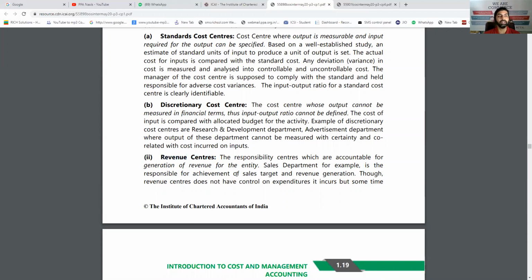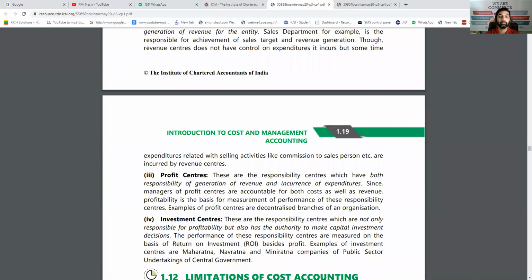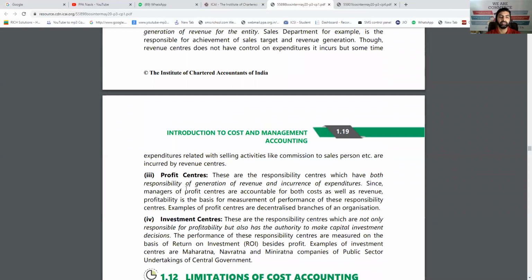Revenue center, it is generally the revenue generating departments. For example, my two-wheeler segment is my revenue generating center. My four-wheeler segment, three-wheeler segment are all revenue centers for let's say Bajaj. So revenue centers are those from which you expect some revenue. Profit center, now here it is not only about revenue but about profit. Then I will set the standard. My two-wheeler segment must give me 50 cr profit this year. So that is profit center. So when a revenue center is given a target to achieve specific profit, then it's a profit center.